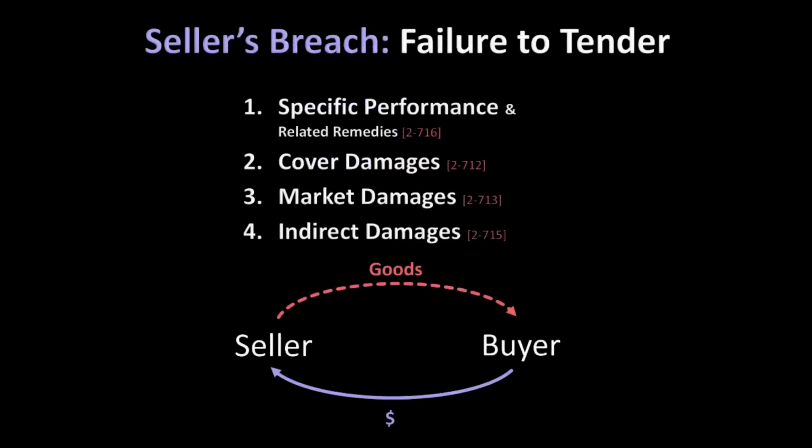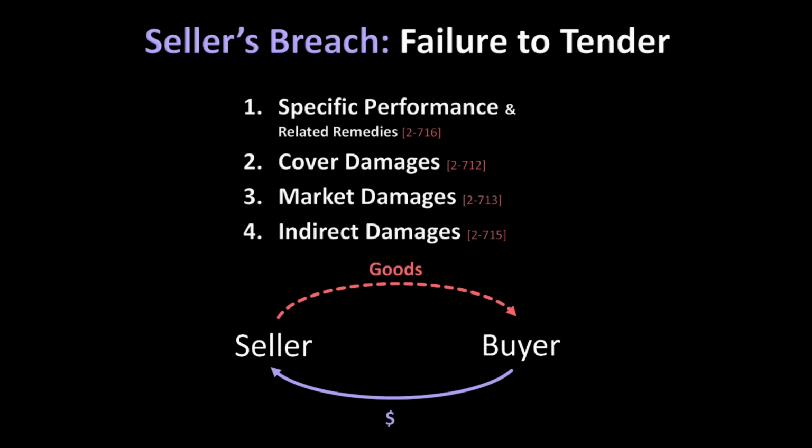So that concludes our look at the buyer's remedies in the event the seller breaches a contract for the sale of goods by failing to tender the goods altogether. Recall that in this week's module, we looked at limited circumstances under which the buyer may seek specific performance or other related non-monetary remedies that would result in the buyer actually receiving the goods from the breaching seller. And then we focused on the default preferred remedy of money damages and the direct cover or market-based damages available to the non-breaching buyer, along with the indirect, incidental, and consequential damages that the buyer may also recover.